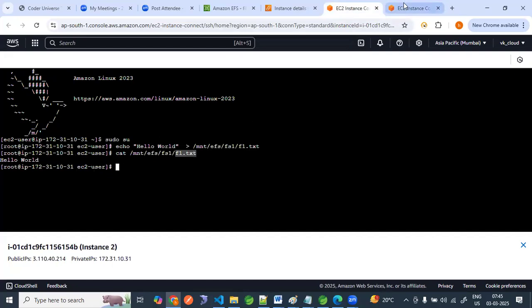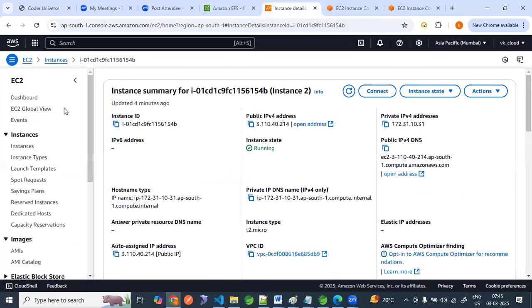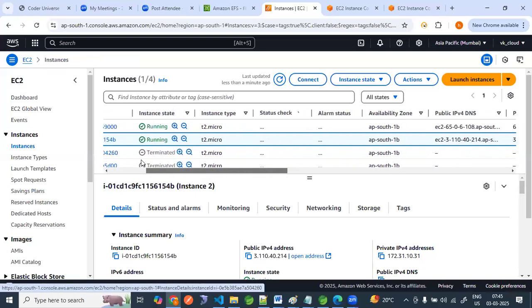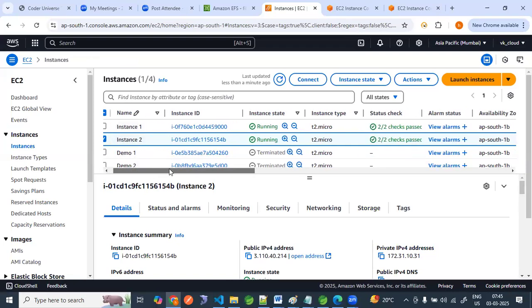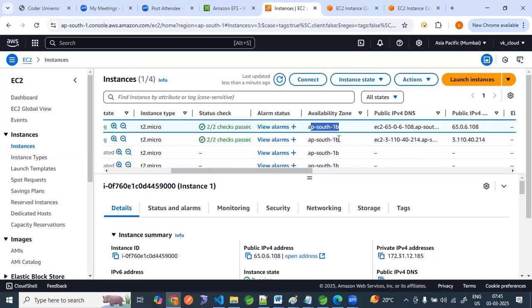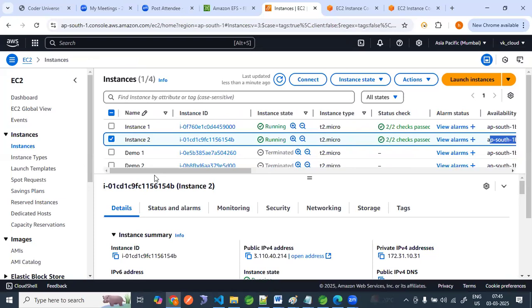Now come to the EC2 instance. I have created this by using a shortcut. At the same time, I have created this. Both the EC2 instances are in the same zone. Okay, you can create in a different zone also. So that will justify the same step.